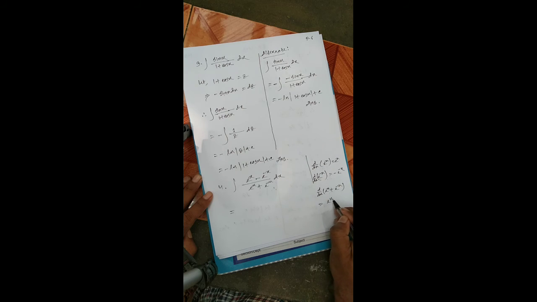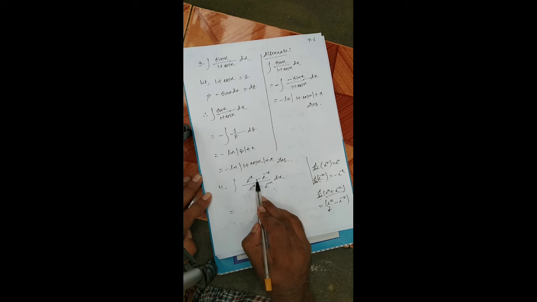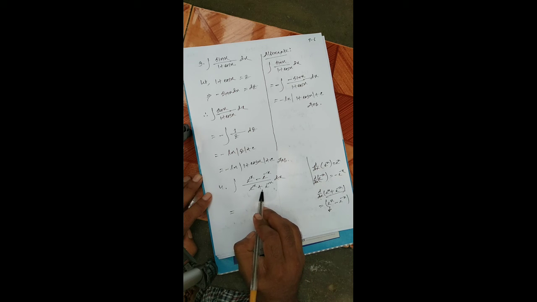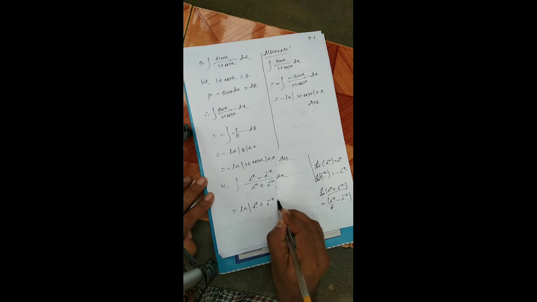This e to the power x, and e to the power minus x is equal to minus e to the power minus x, that is the derivative of the denominator, and this is the numerator. We get that the numerator is the derivative of the denominator, so its result is ln of the denominator, e to the power x plus e to the power minus x, plus c.